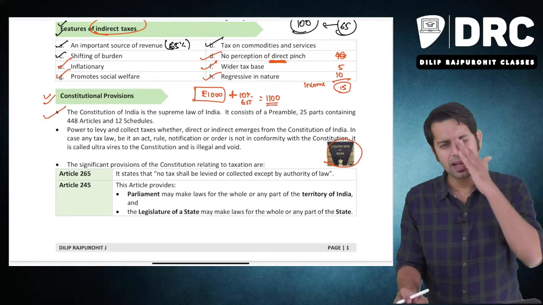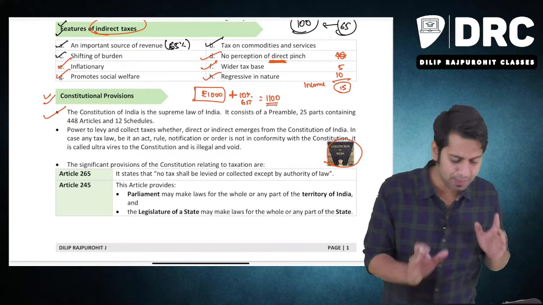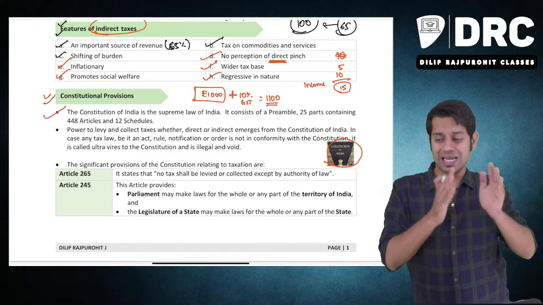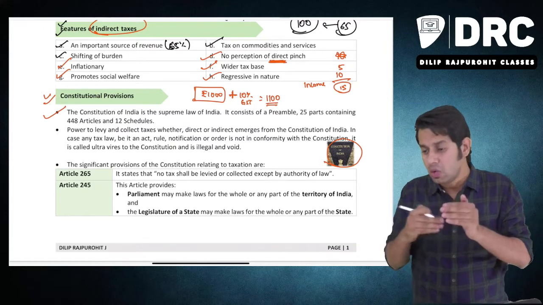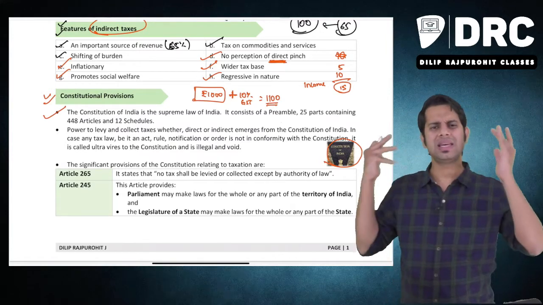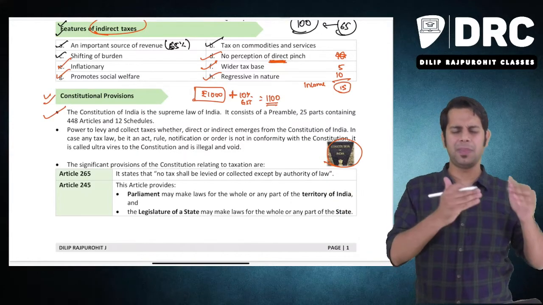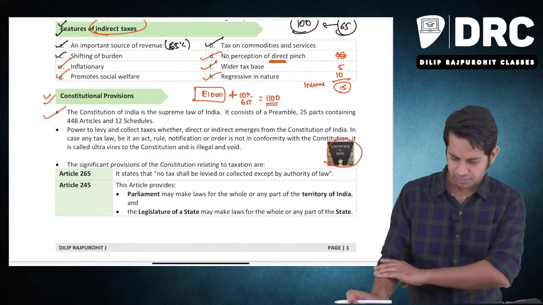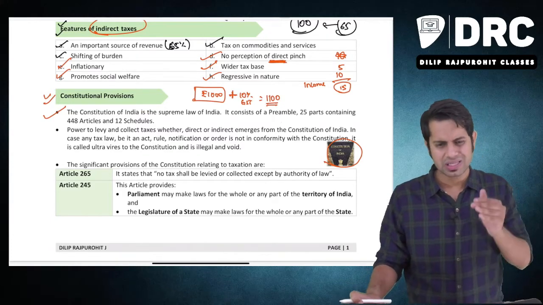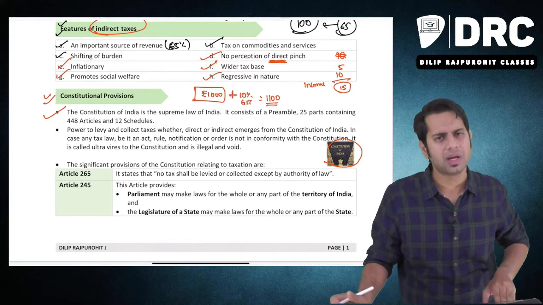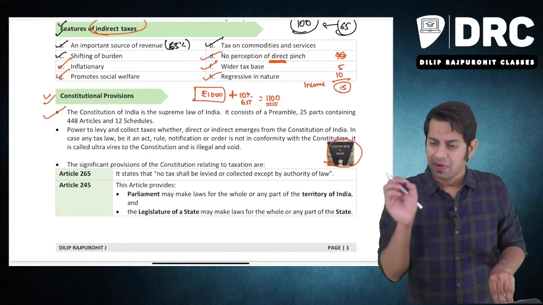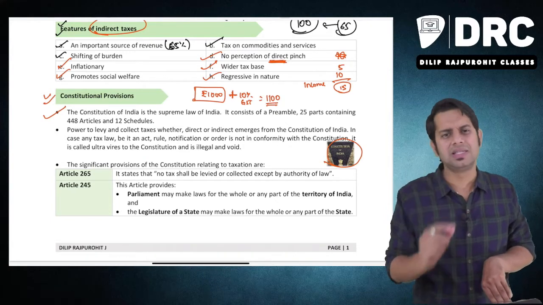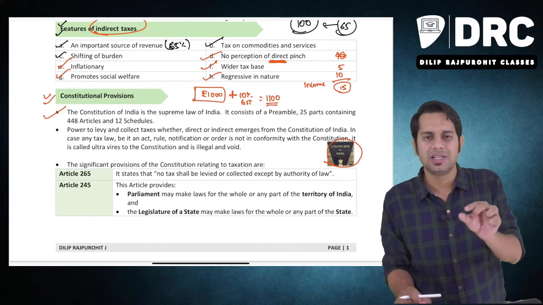Now, sir, is it relevant from an exam perspective? See, I am telling you again, this particular topic may not be relevant from an exam perspective, but it is a base for you to understand how GST came. Did GST just come overnight? As we all know, in the year 2020, COVID had come, correct? So when this disease came, when it circulated throughout the country and throughout the world, everyone had one question: from which part of the world did this disease come, or what was the reason for this disease to come?